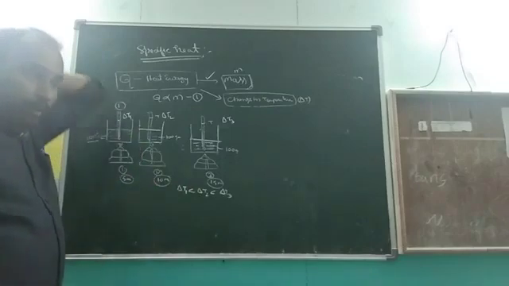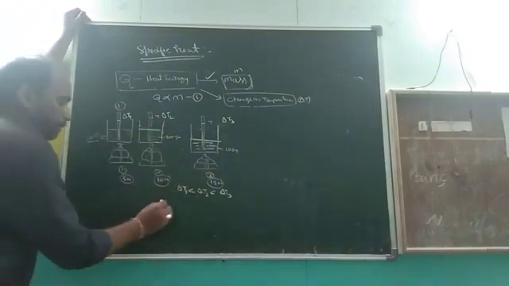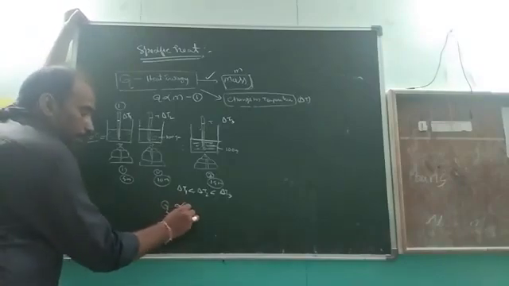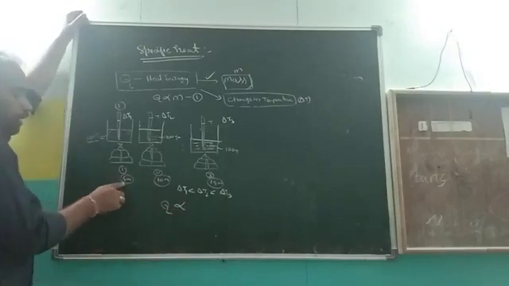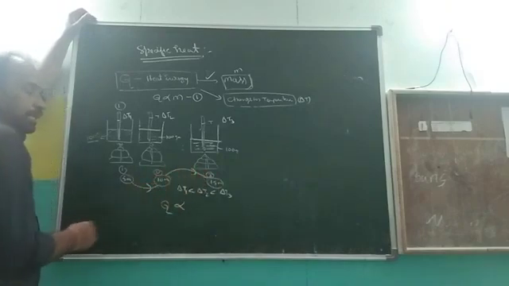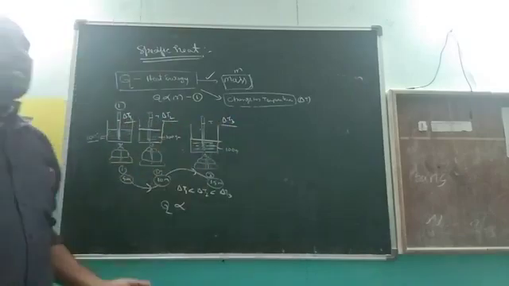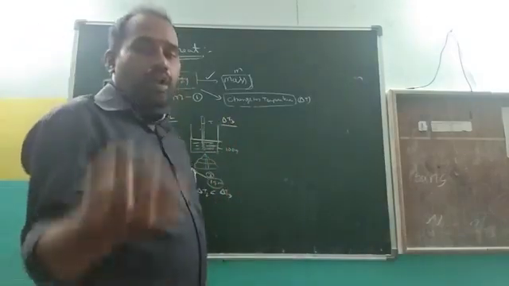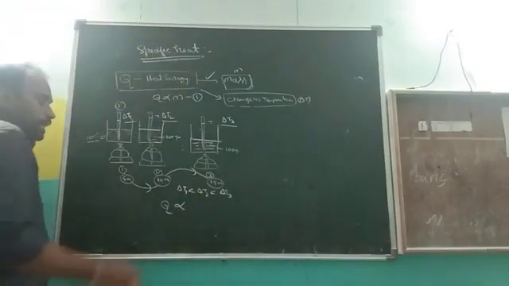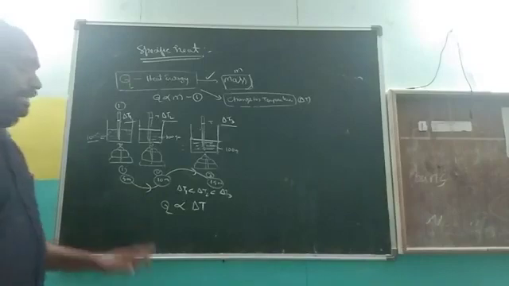That's why what you are observing in this activity is that the quantity of heat energy increases. That means the gained or released heat energy is directly proportional to the change in temperature, from 5 to 10 to 15. Heat energy increases, and the change in temperature also increases. When one quantity increases, the other automatically increases. That is called direct proportionality. That's why Q is directly proportional to delta T. Are you clear? So this is the second relation.